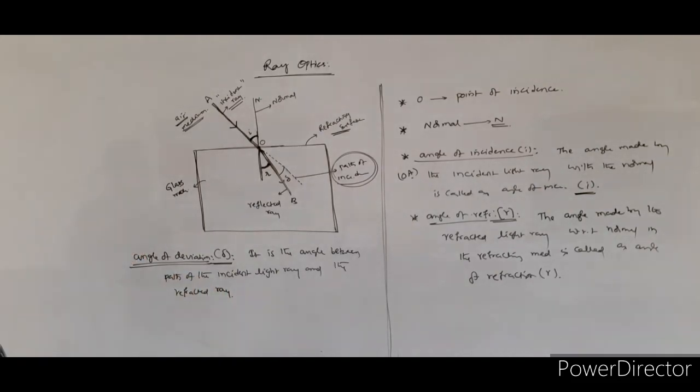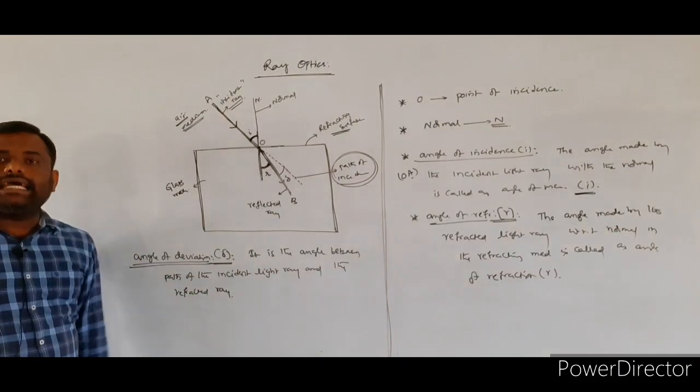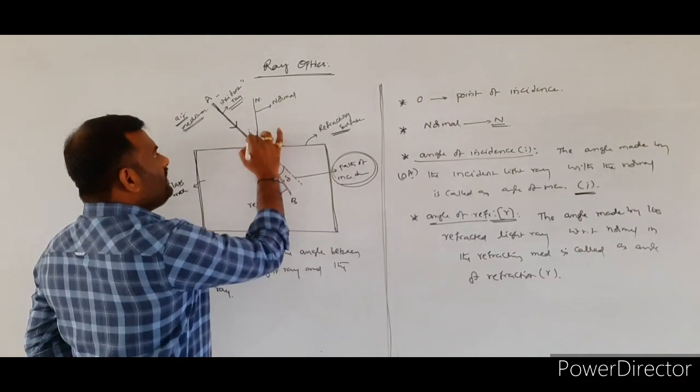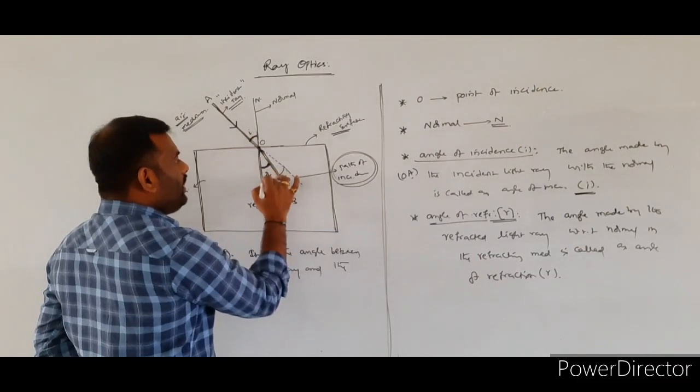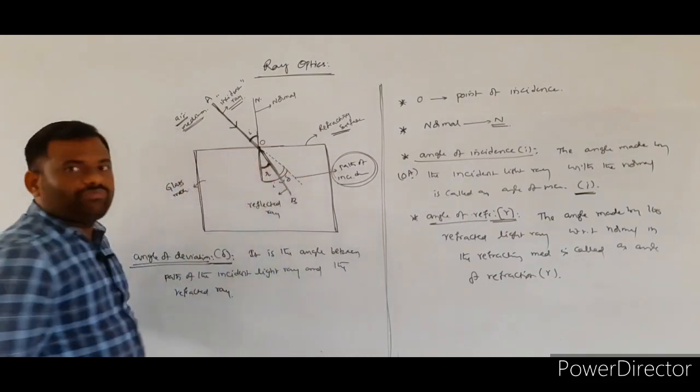So the angle between the path of the light ray and the refracted light ray is taken as the angle of deviation. From the geometry, if this angle is equal to I, this total angle is also equal to I, from the geometry.